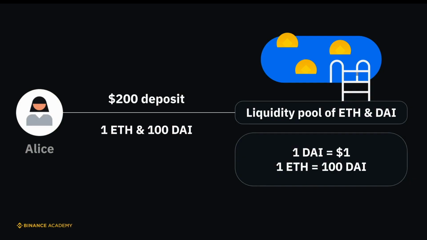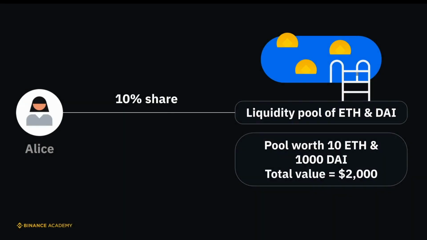Imagine Alice wants to deposit $200 into a liquidity pool of ETH and DAI. Assuming one DAI is worth $1 and one ETH is worth 100 DAI, she deposits 1 ETH and 100 DAI, with a total value of $200. Assume this pool has 10 ETH and 1,000 DAI, worth a total of $2,000. So Alice's deposit has a 10% share in the pool.